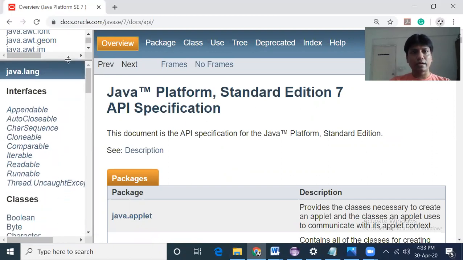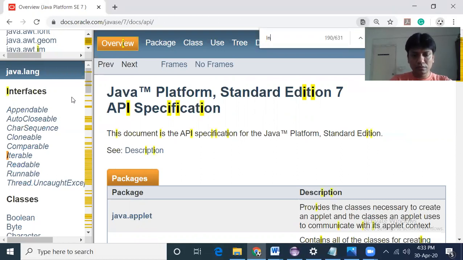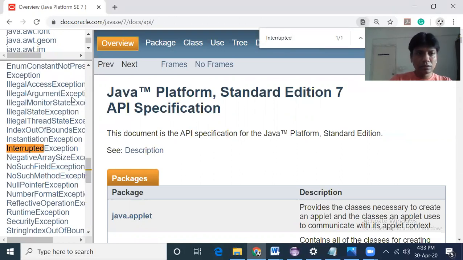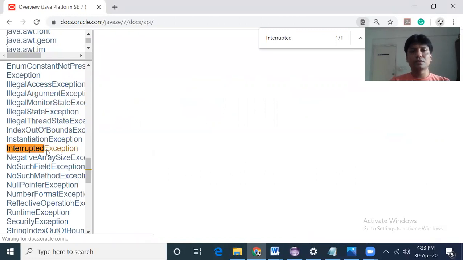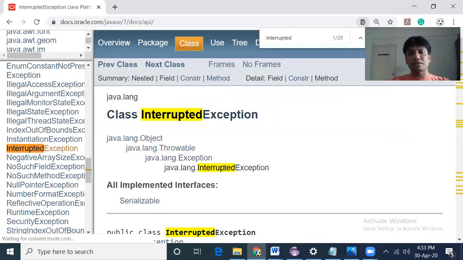We go to the java.lang package and suppose we open the InterruptedException class. So Control F, InterruptedException class here. So this is the InterruptedException class.